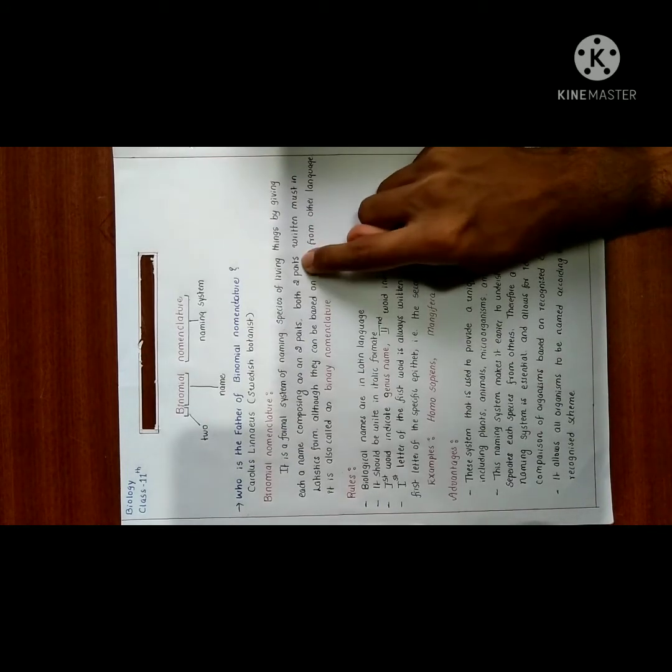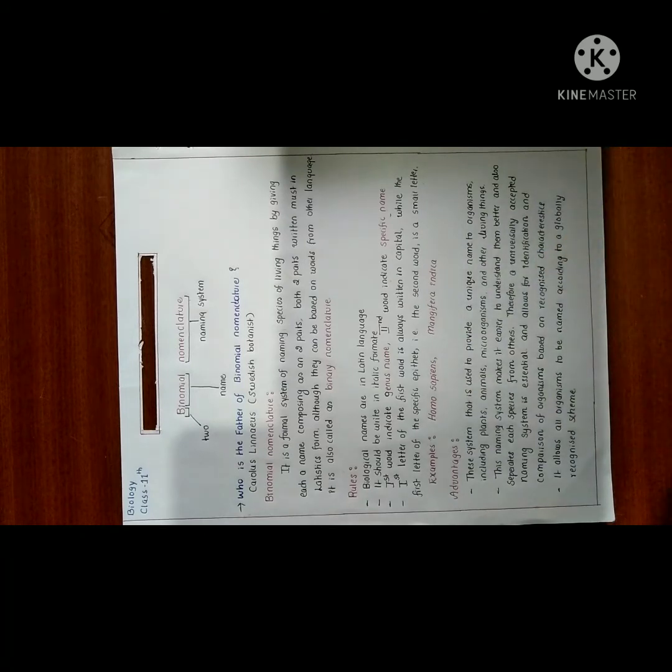The first word indicates the genus name, and the second word indicates the specific name. The first letter of the first word is always written in capital, while the first letter of the specific epithet, that is the second word, is a small letter.